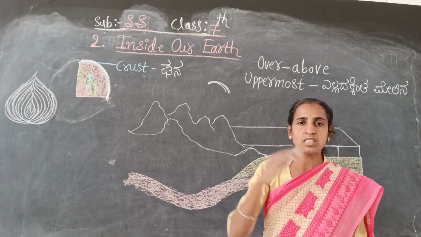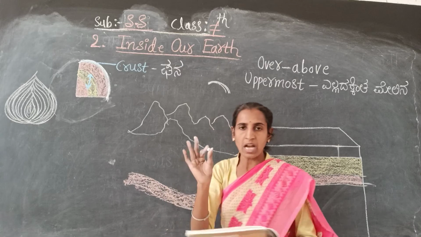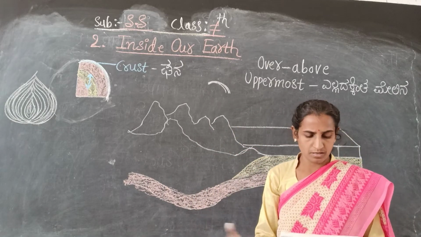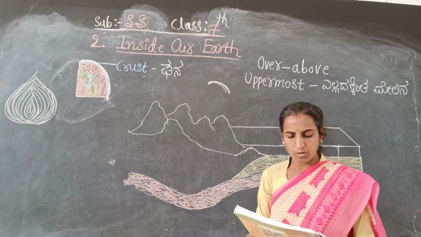Compared to other layers, this uppermost layer is very thin. That you have to remember. It is the thinnest of all the layers. It is about 35 km on the continental masses and only 5 km on the ocean floors.